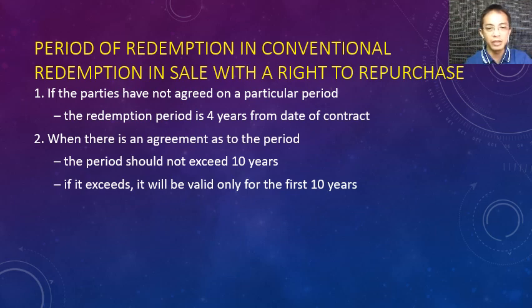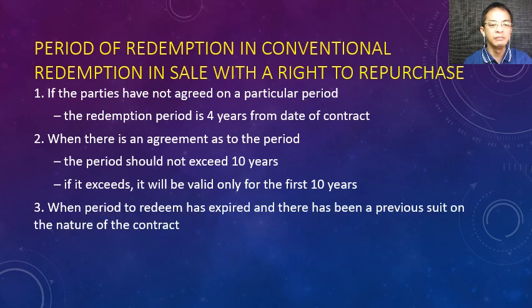Okay? So that after 10 years, hindi na pwede i-redeem. Okay, class? So, when you say redemption, that is the amount of time that is given to the seller to repurchase the thing sold, by returning the amount and paying for the expenses of the contract, necessary and useful expenses.